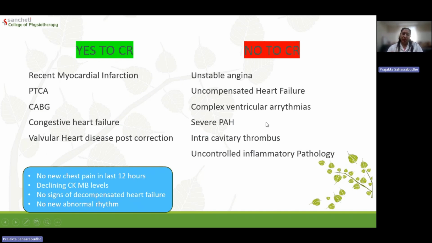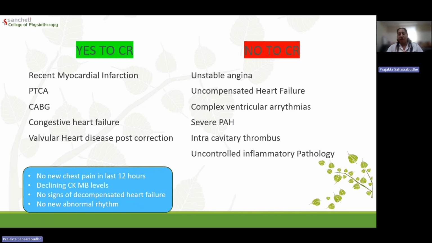So where do we begin with cardiac rehabilitation? Recent myocardial infarction. If the patient has undergone percutaneous transluminal coronary angioplasty, that is PTCA, CABG, coronary artery bypass grafting, congestive heart failure, valvular heart disease, but after correction, okay, because till the time the valvular defect is not corrected, the hemodynamic stability is still not achieved in the patient.